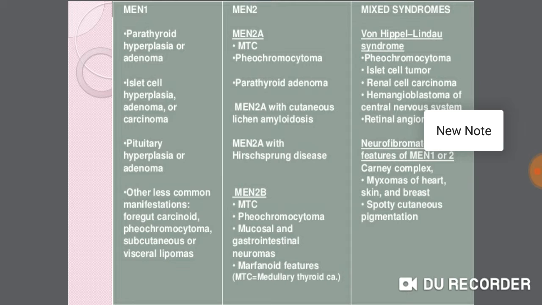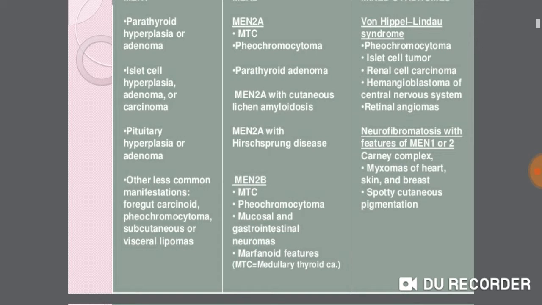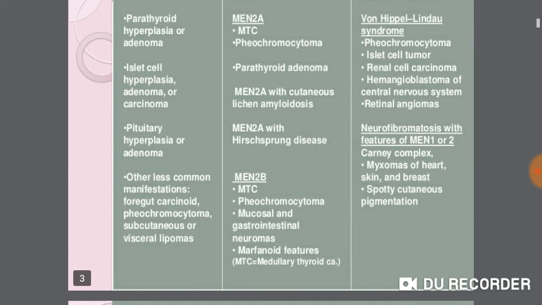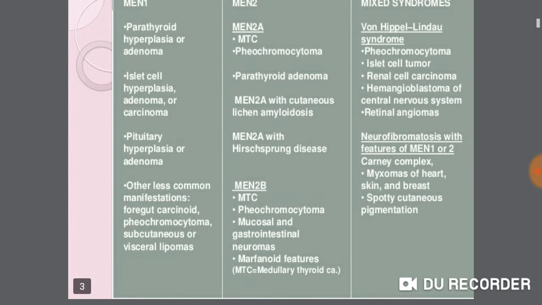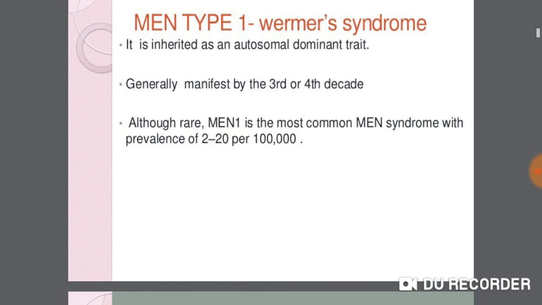Third one is mixed syndromes. Von Hippel-Lindau syndrome. It also includes pheochromocytoma, isolated cell tumor, renal cell carcinoma, hemangioblastoma of the central nervous system, retinal angiomas, neurofibromatosis with features of MEN 1 or 2, Carney complex, myxomas of heart, skin and breast, and spotty cutaneous pigmentation also present in mixed syndromes. MEN syndrome type 1 is also called Wermer syndrome.